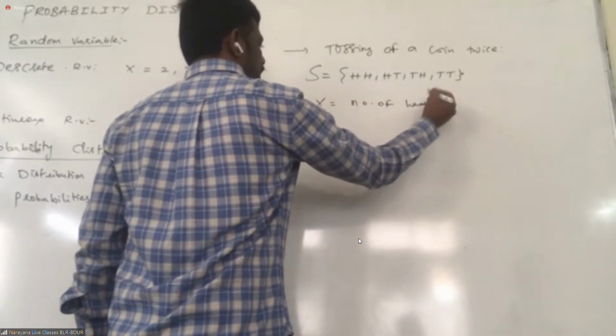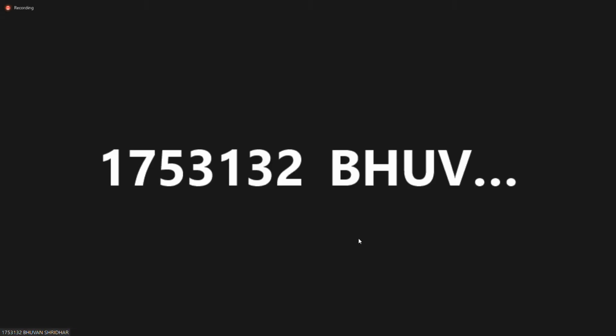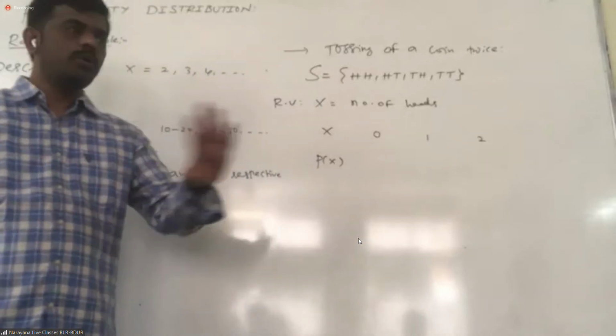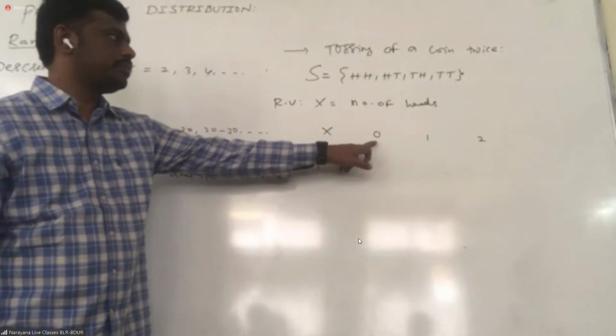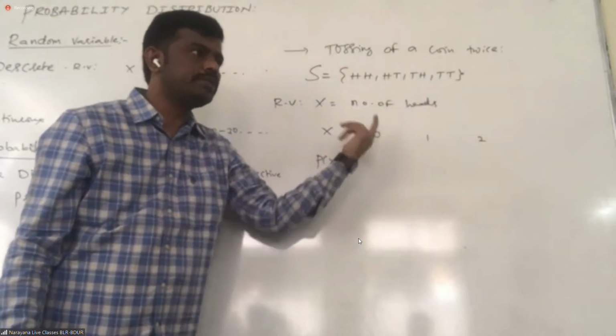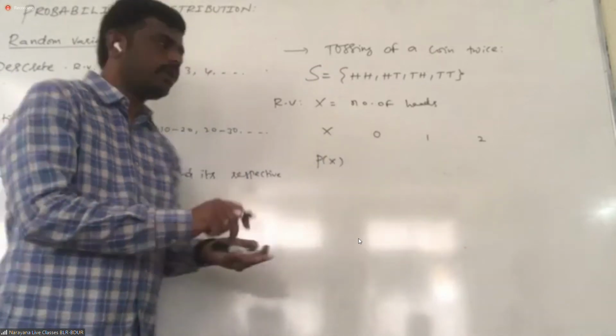Okay. Tell me now, students, X takes 0 heads, 1, 2. Now what is its respective probability? Listen carefully here, students. When the random variable X takes 0 heads, both are tails. How many times is it taking 0 heads? One time, so 1 by 4.